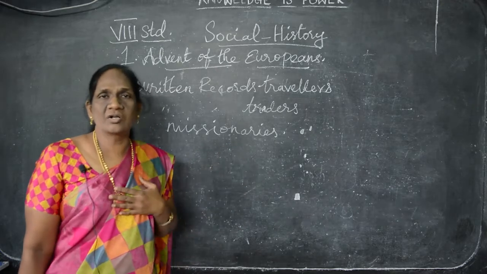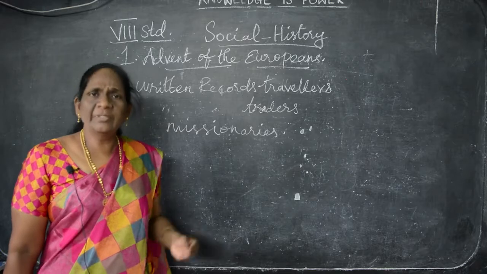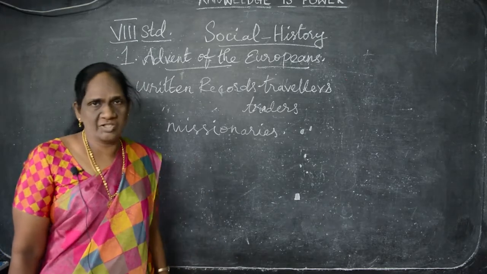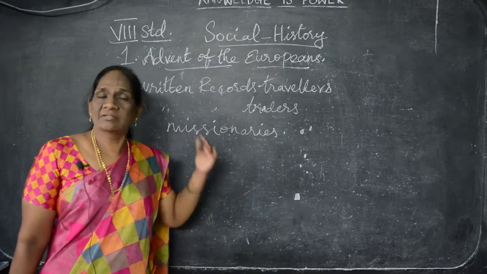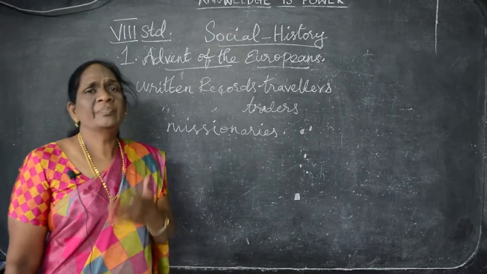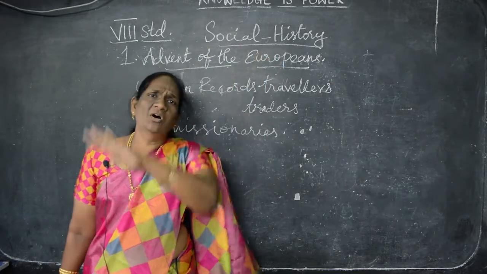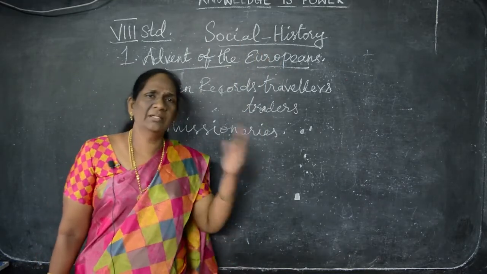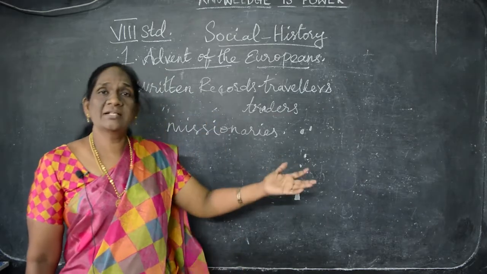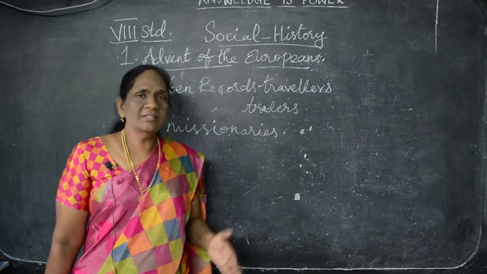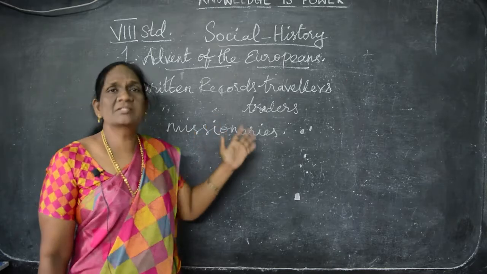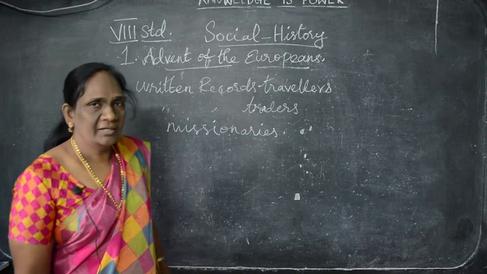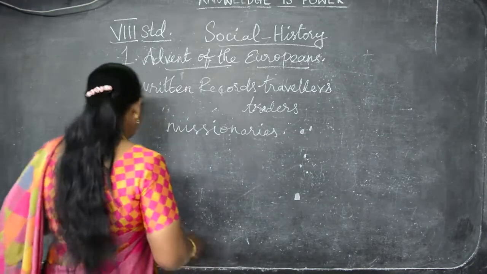Our country was also ruled by Great Britain. Great Britain is also one of the European countries. That you all know. We were under the control of the British. Understand? So, from Great Britain the missionaries came to India and settled down in all parts of India, and they started trading centers also. In the previous classes you studied all that. In this lesson, we are going to see who the Europeans were who came to India and discovered the trading routes.